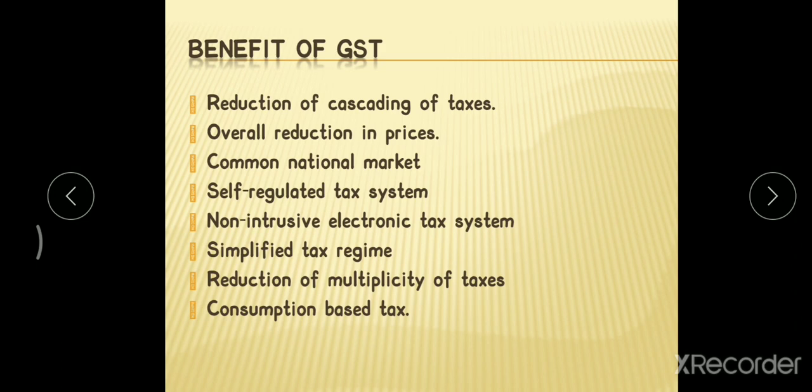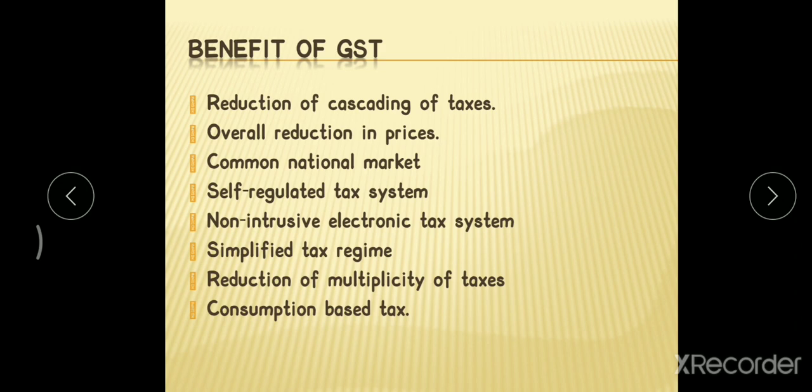As we already know, the objective of GST is to reduce the number of taxes. In the previous taxation system, the business had to pay a number of types of tax at both the central and state level. At the central level we need to pay central excise duty, at the state level we need to pay VAT. In order to reduce this number of taxes, GST has been introduced.